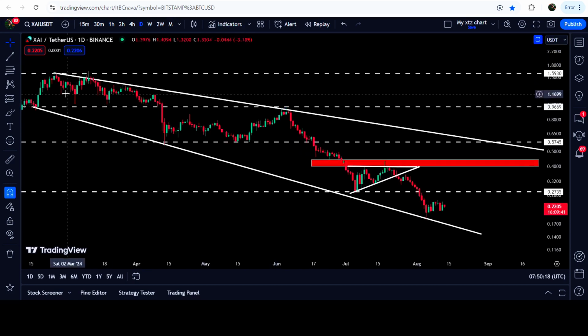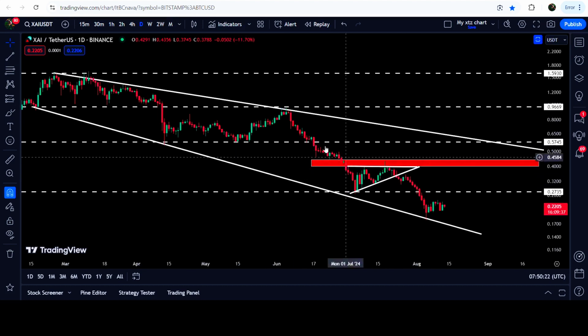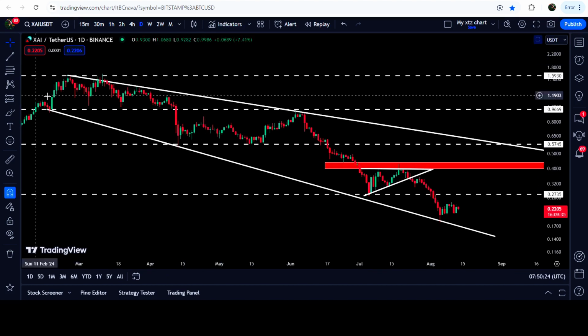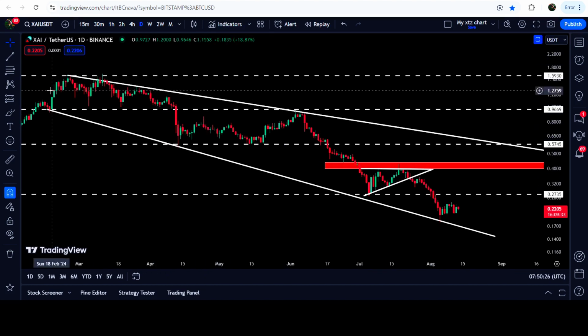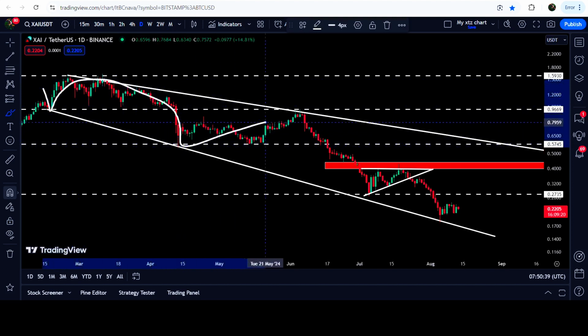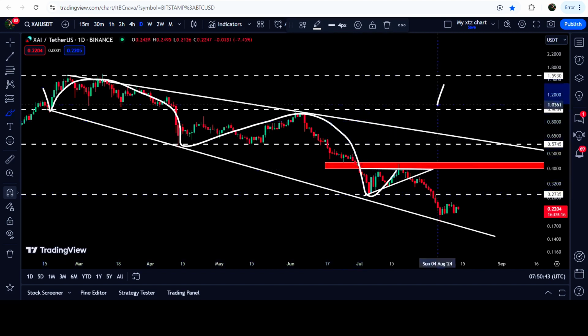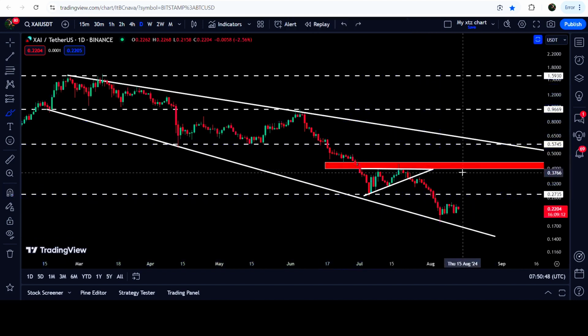Now, let me take you to the live chart of XAI. And this is the daily time frame chart, and you can see that for the past several days, since after 16th of Feb 2024, the price line is moving inside this broadening falling wedge pattern. And you can see whenever it gets bounced from the support of this wedge, it is forming lower highs and lower lows as well. Like here, it formed this low, then it formed another high here, then formed another lower low and another lower high. Then we had another bounce, and this time the price line could not break out this very strong resistance zone that starts from 40 cents and goes to 44 cents.